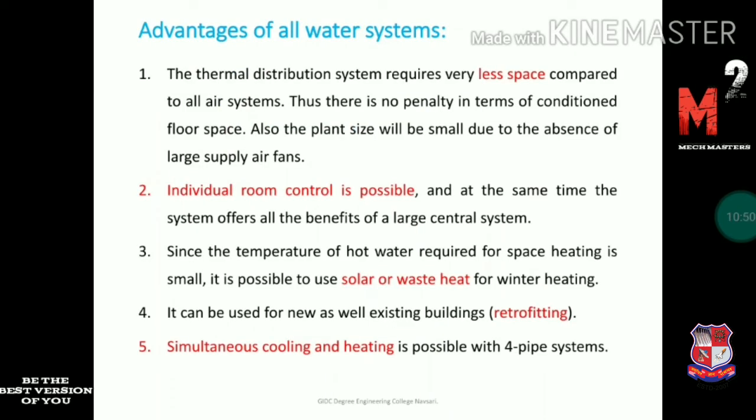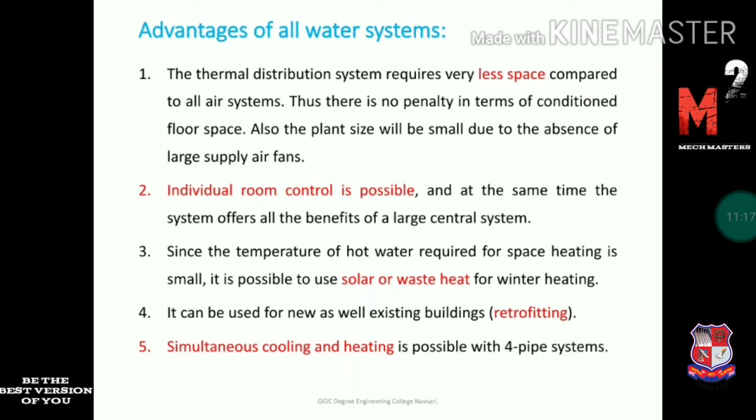Let's see the advantages of the all water system. The thermal distribution system requires very little space compared to the all air system, so there is no penalty in terms of conditioned floor space. Also the plant size will be small due to the absence of large supply air fans. Here we do not require an air fan or blower. We use a pump instead of a fan or blower, so its size is less.